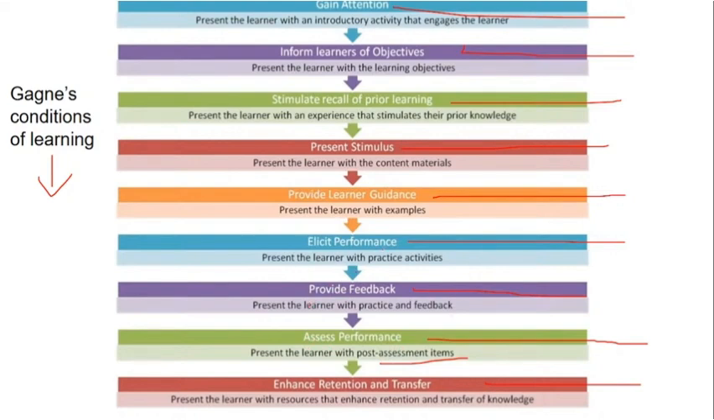Eliciting the performance means presenting the performance to the learners with the help of practical or practice activities. Providing guidance to the learners with the help of examples. Presenting the stimulus means presenting the learner with the content materials. Stimulating the performance by recalling prior knowledge, and informing them what the objectives are, and then gaining the attention of the learner to engage them in the teaching learning process. Once there were 9 stages, there was a question asking which are not part of the stages, or which are part of the stages.